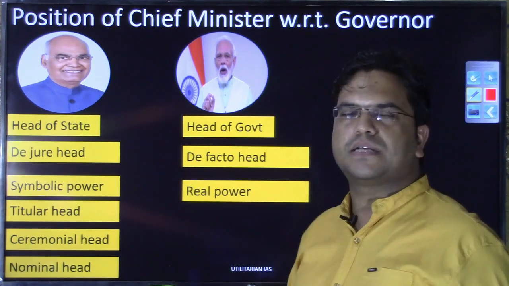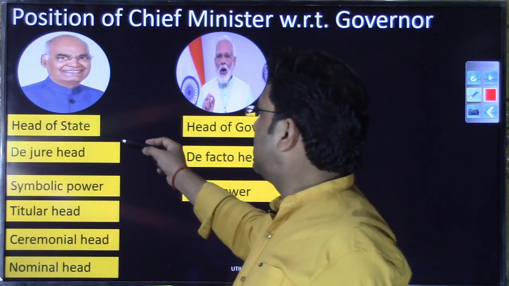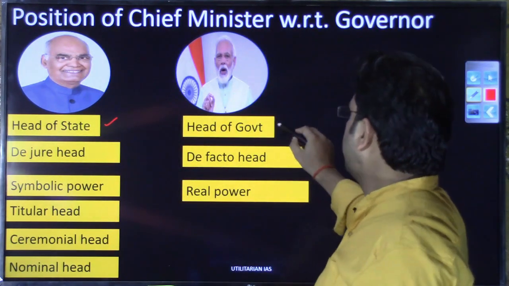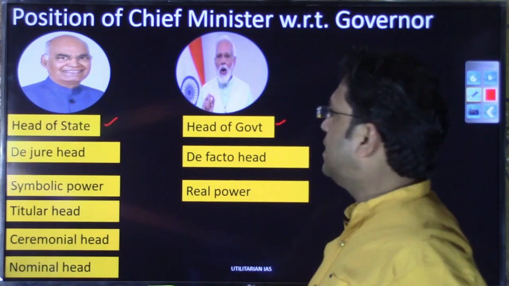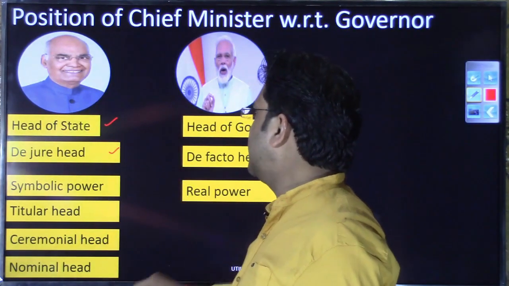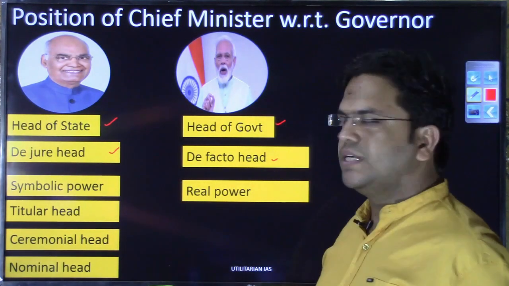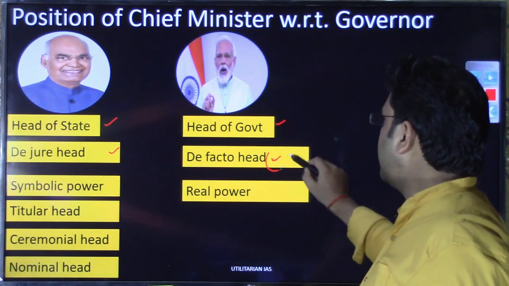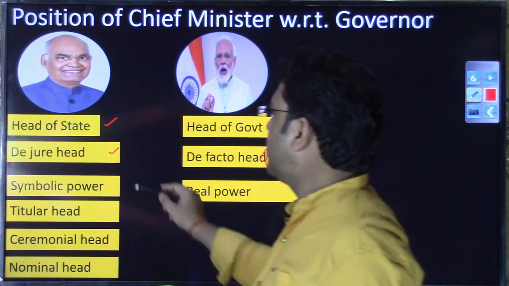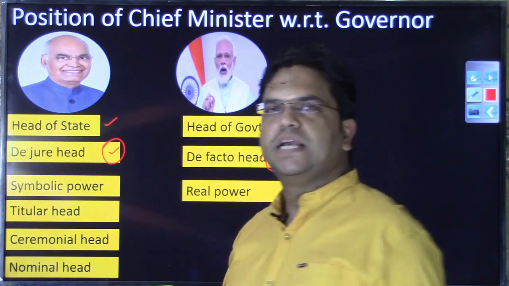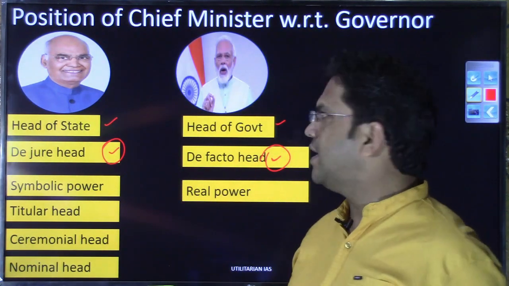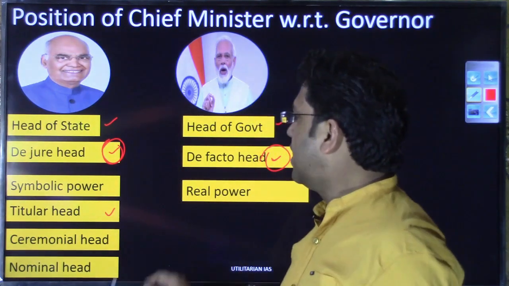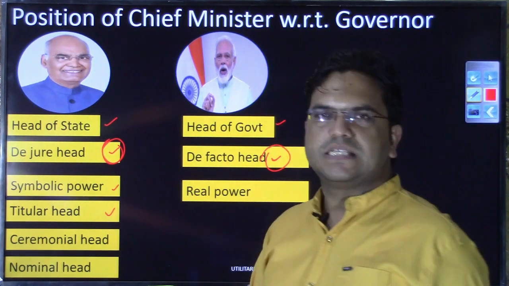So if you remember, the president at the central level we were calling head of state, while the prime minister will be head of government. He will be de jure head, while the prime minister will be de facto head, meaning real power or real decision-making power will lie with the prime minister, while the president will be only a symbolic head. He will have just nominal power. He will be called titular head, and he will be holding only symbolic power.